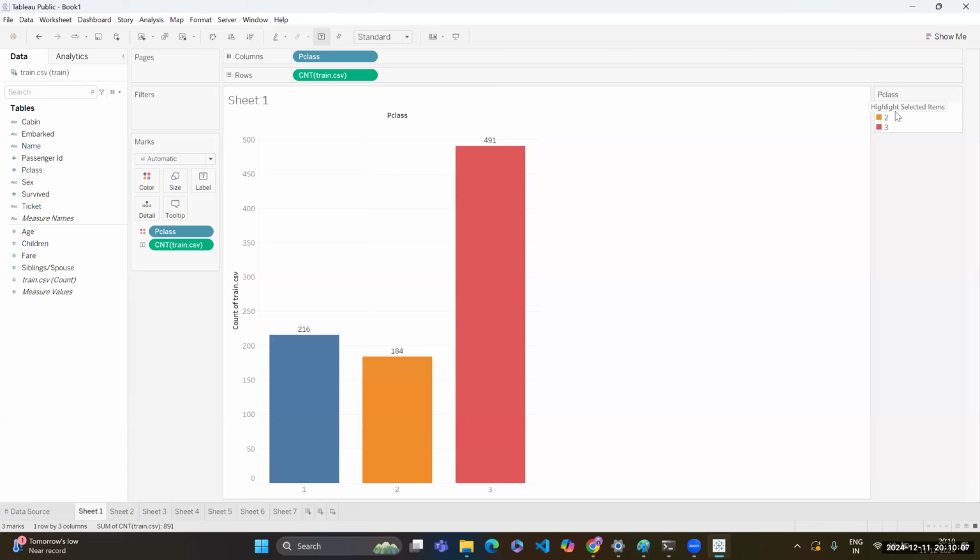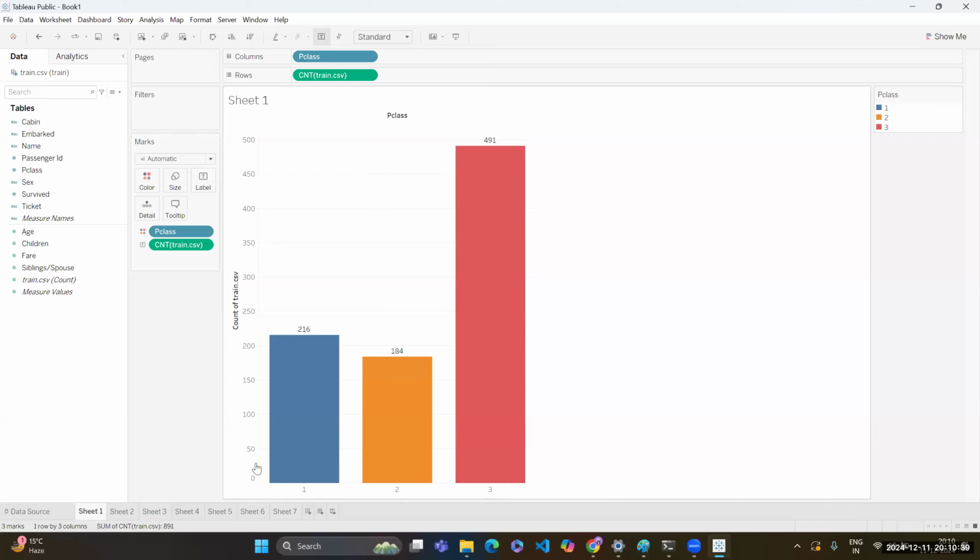And here on the right hand side, you can see I got the legends as well. The blue color represents class 1, the orange color represents class 2, and this color, I will call it light red. I'm not very good with the colors. So this is represented by class 3. Now you can see that I got these plots.